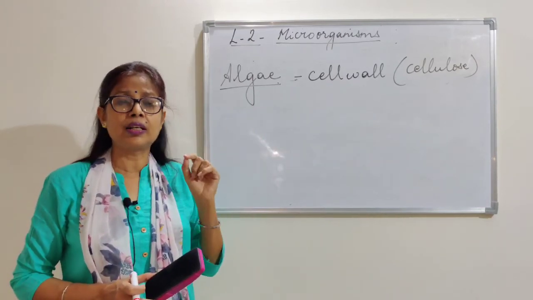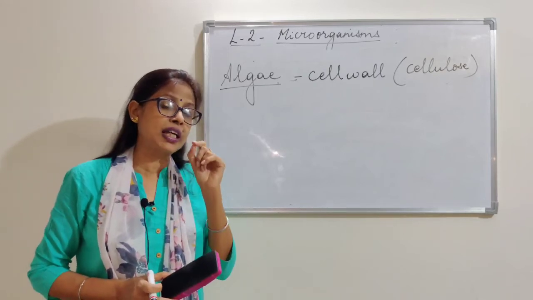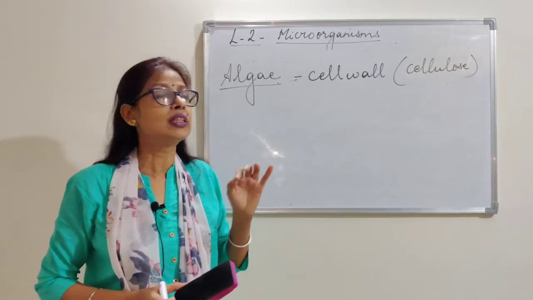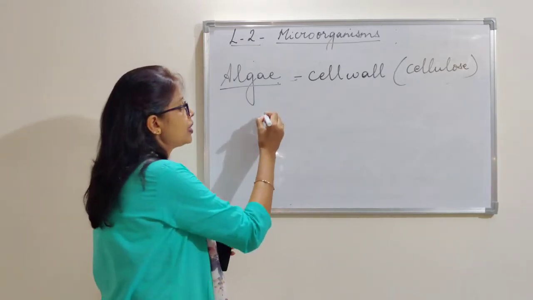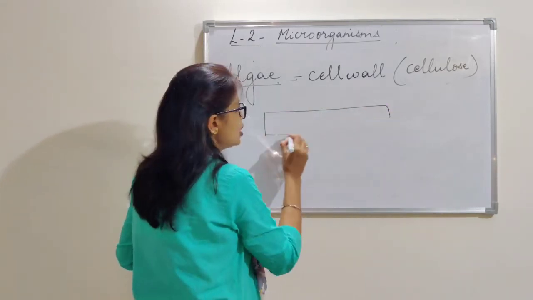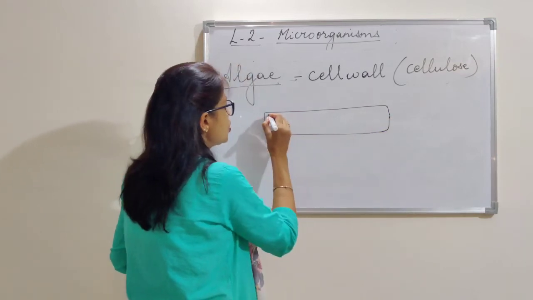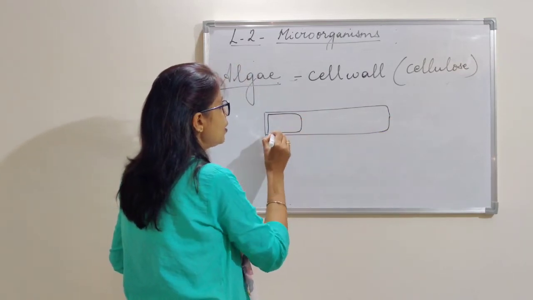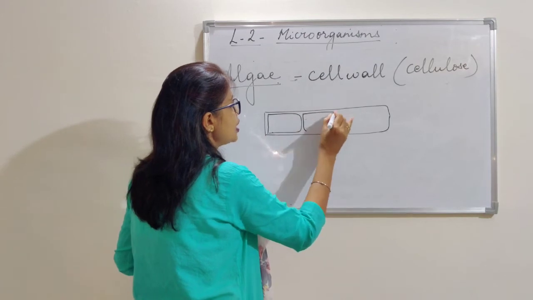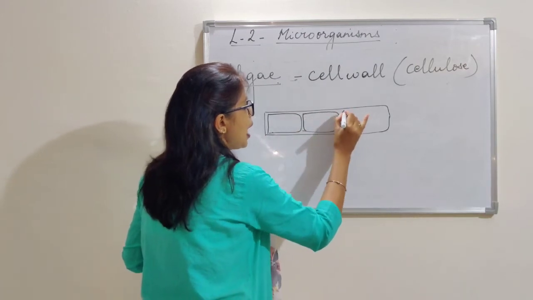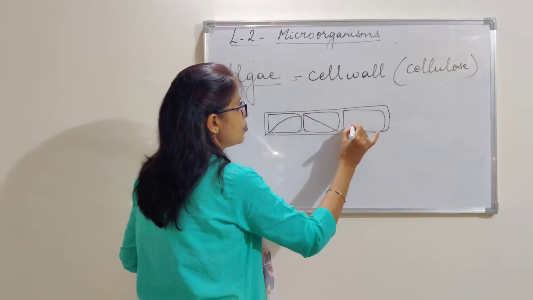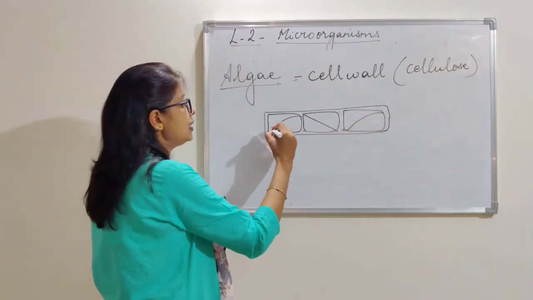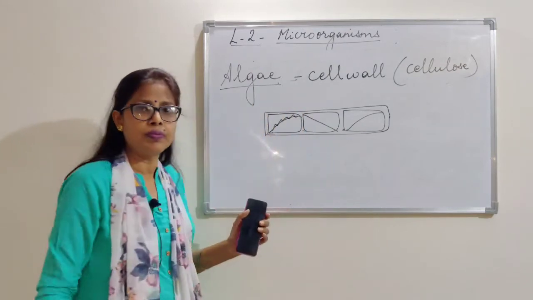The first plants that came on this earth were algae. They have a structure something like this, which is commonly found in areas with lakes or ponds. That means they have chlorophyll.